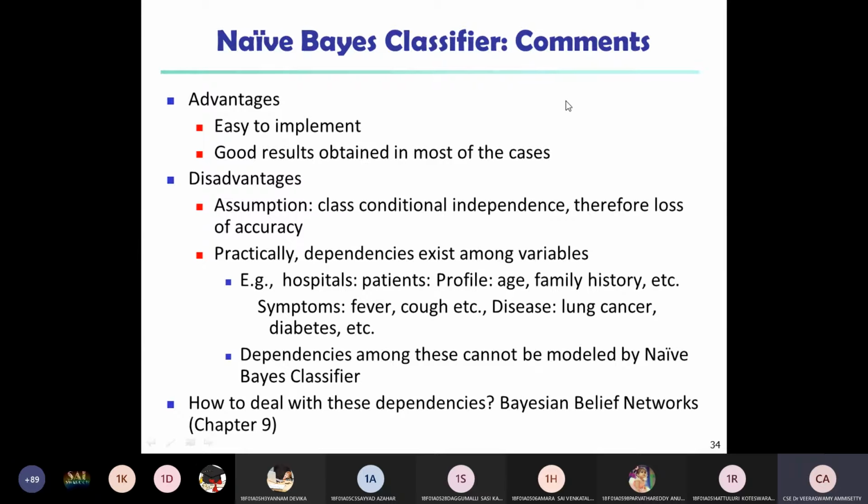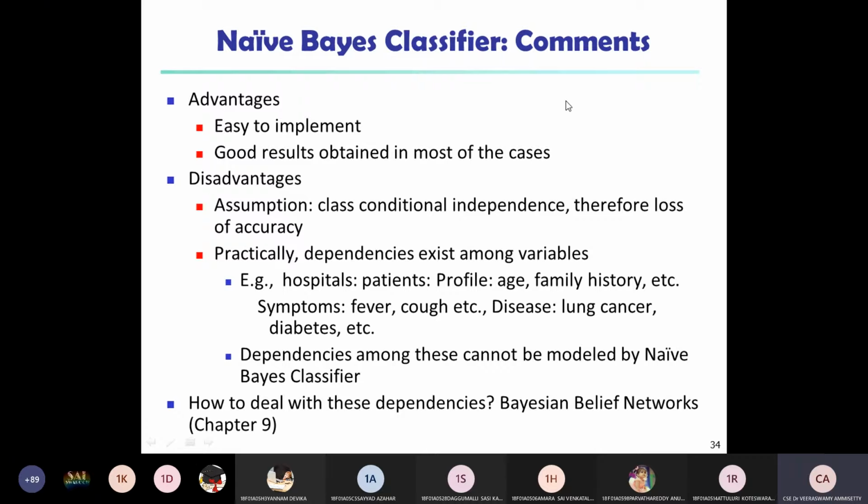That can be done by using Bayesian belief networks to deal with the dependencies between the attributes. But the Naive Bayes classifier cannot deal with the dependencies between the attributes found in the training data set. Especially that is a disadvantage of the Naive Bayes classifier.